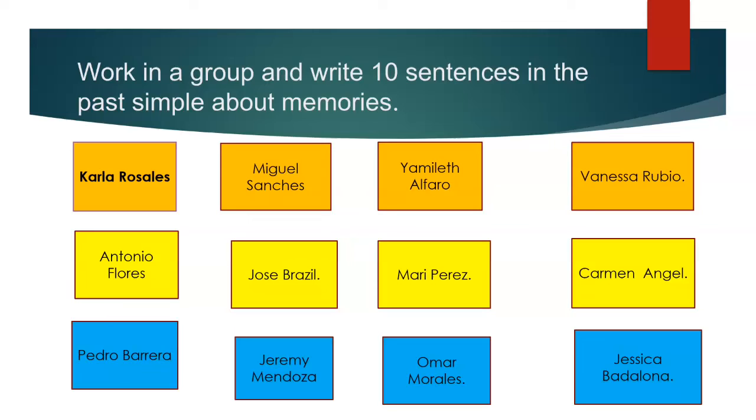And I will put in the chat the number 1 and the link. The group number 1 will join this conference, and the next group has the link posted in the chat of this conference. The groups will need to create 10 sentences in past, using verbs in past, using actions in past.